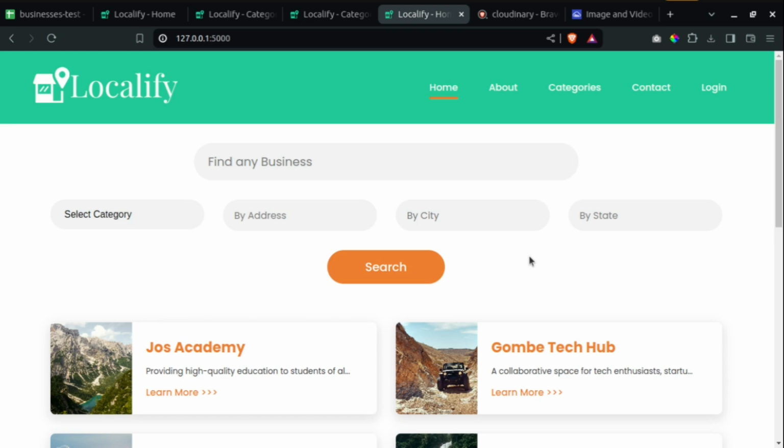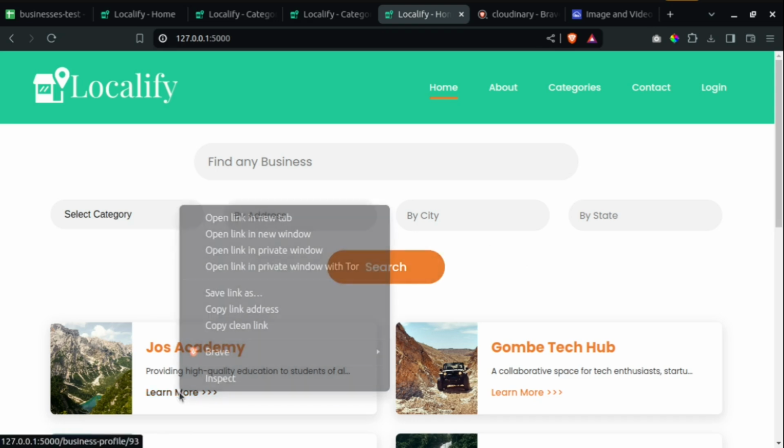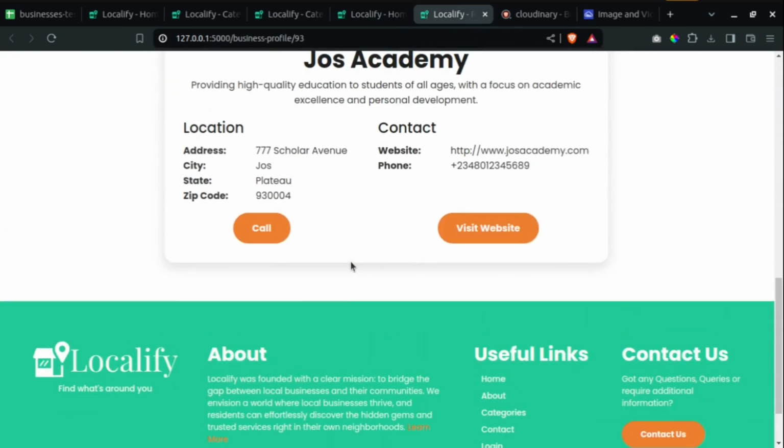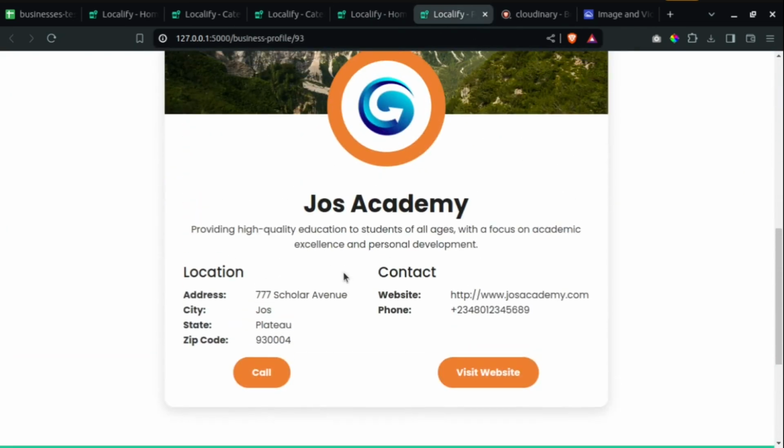So after this, what comes next? I think in the next versions of this particular application, I would like to have a review and ratings system. For example, if you open Just Academy, this is Just Academy over here. There should be a way to review it. If you have used this service before and the service is good, there should be a way for you to drop reviews and ratings, which will be made available on this particular profile page.